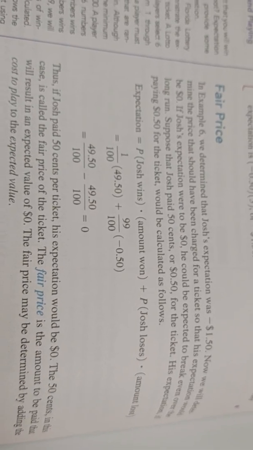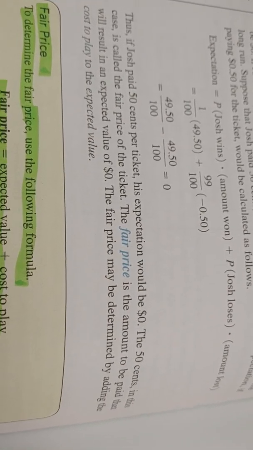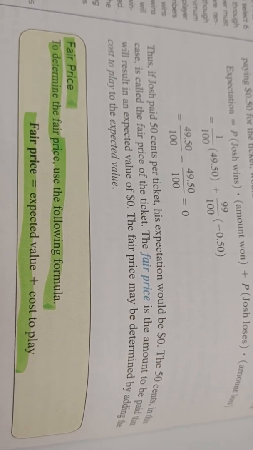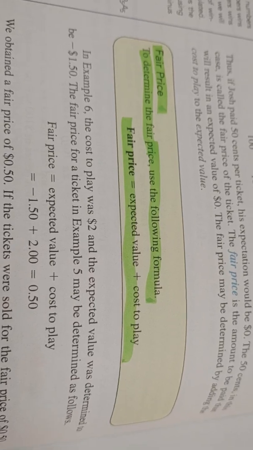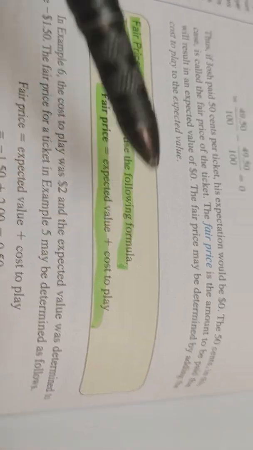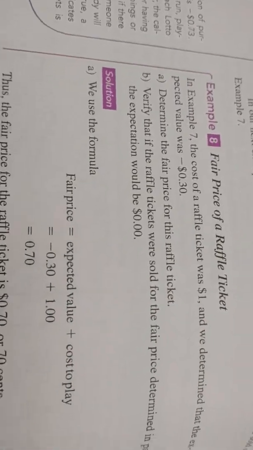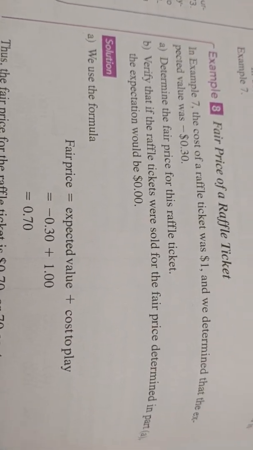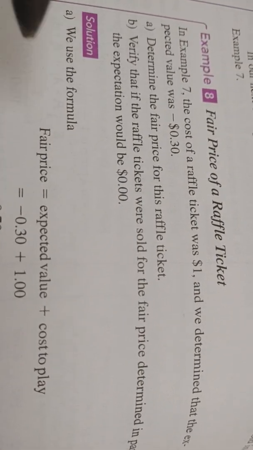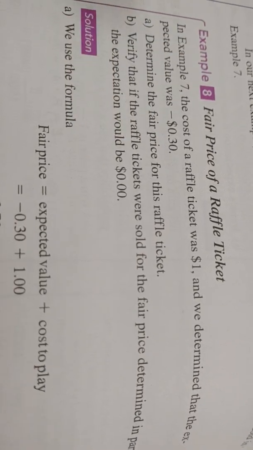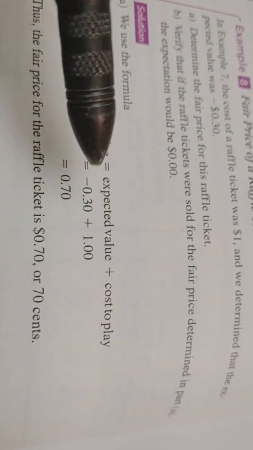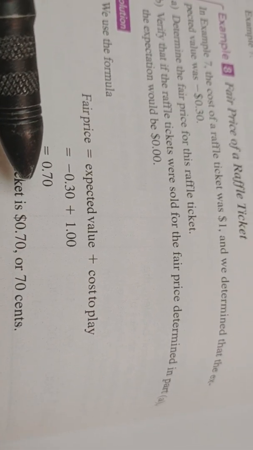Next, we come to fair price. The fair price is the amount to be paid that will result in an expected value of $0. Fair price is pretty easy. It's just taking the cost to play and adding the expected value. Example 8 says, in example 7, the cost of a raffle ticket was $1, and we determined that the expected value was negative 30 cents. That's the one we just got through doing. Determine the fair price of the raffle ticket. We take $1, subtract 30 cents from it, so the fair price is 70 cents.